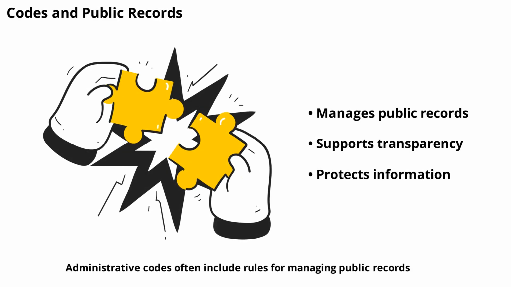Administrative codes often include rules for managing public records. These rules ensure that government documents are preserved, accessible, and protected from unauthorized access. The code supports transparency and accountability by making it easier for citizens to obtain information about government actions.